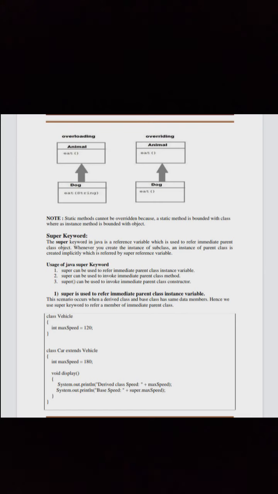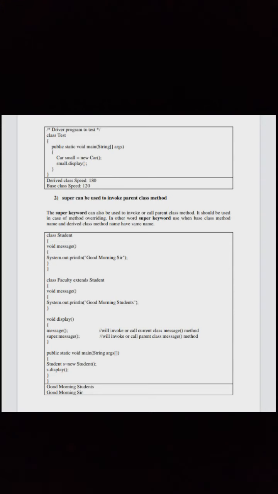Super is used to refer to the immediate parent class instance variable. This scenario occurs when a derived class and base class have the same data members. Hence, we use the super keyword to refer to a member of the immediate parent class. See the code here, the continuation of the code with output.